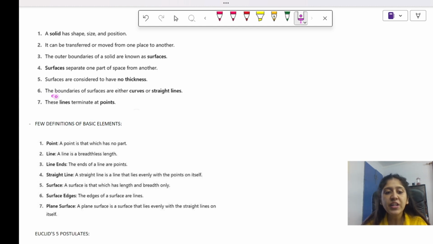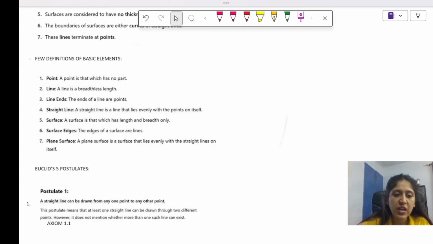Okay, the boundaries of surfaces are either curves or straight lines. Now, अगर हम एक ball को consider करें, as I told you, the surface, the outer portion of the ball, has curves. Curves मतलब either it could be a rounded one or it could be a straight line like a bat. Bat में उसकी surface जो होती है, what is that? That is a straight line. Yes, so that could be a straight line or a curve. ठीक है, these lines terminate at points. Okay, now let's just see.